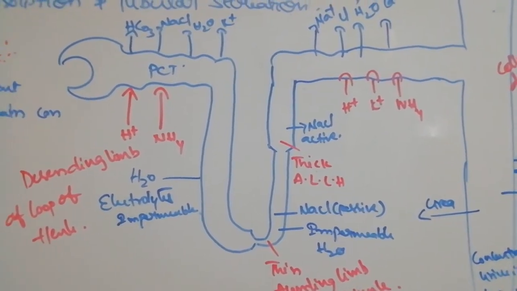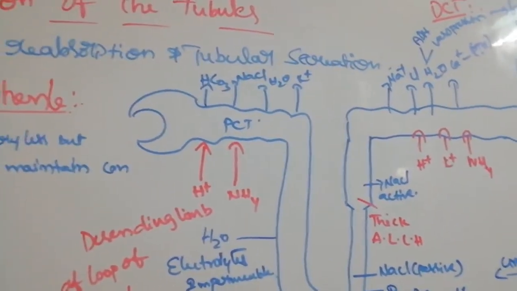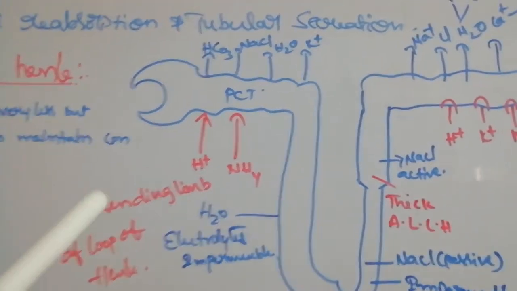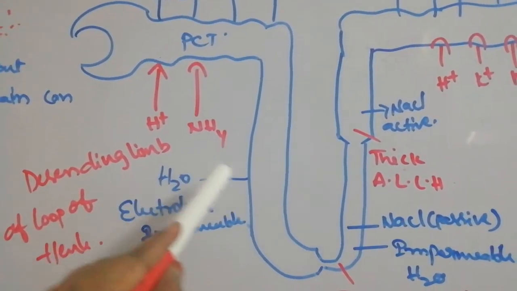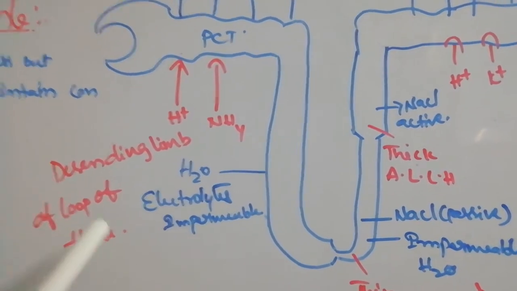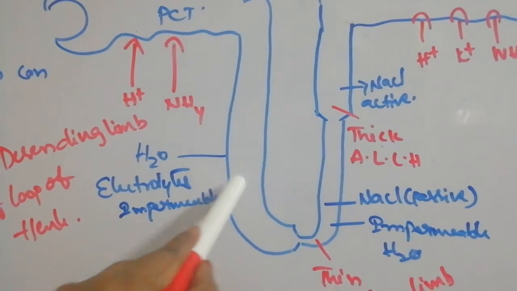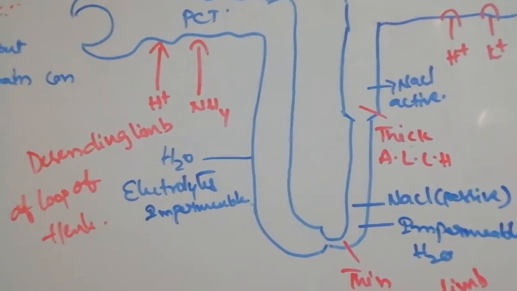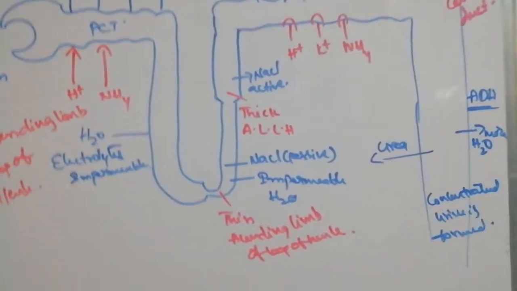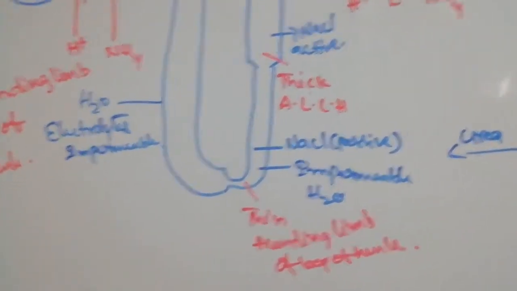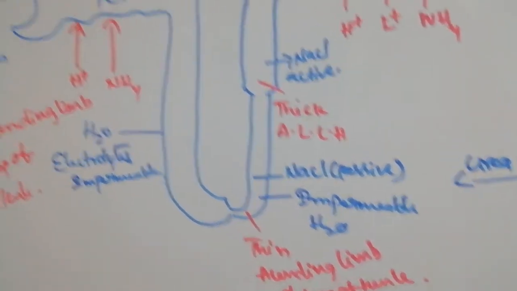For example, the descending limb of the loop of Henle is permeable to water. Electrolytes are highly impermeable. Here the descending limb is impermeable to electrolytes, permeable to water. Very, very important. Whereas the ascending limb of the loop of Henle is impermeable to water, permeable to NaCl.